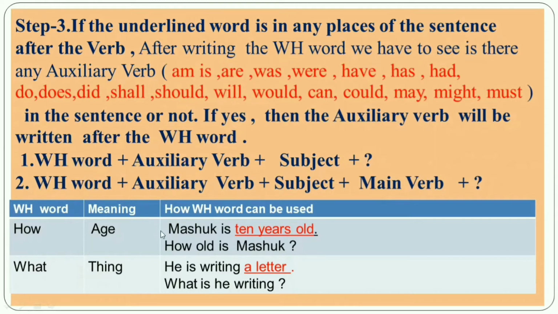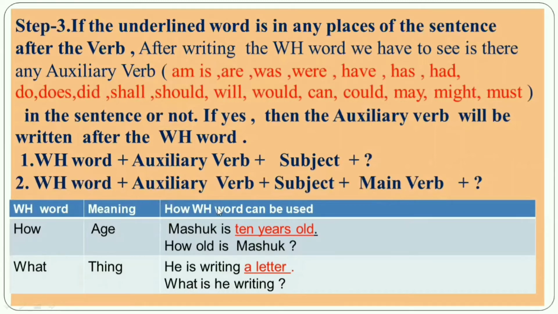So here you can see, Mashuk is 10 years old. First you will select the WH word. Look at the underlined word, 10 years old. It indicates the age. So the WH word will be how old. At first you will write how old.